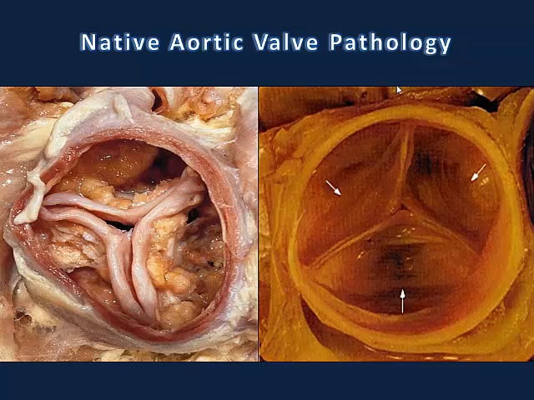So let's elaborate on that. On the left panel, you have a very pathologic native valve with tri-leaflet and severe aortic stenosis, and on the right panel you have the normal valve. Now just imagine what is needed here to implant a circular-shaped device, which is the stent that covers the valve. You see the surface irregularity, you see that it's not circular.